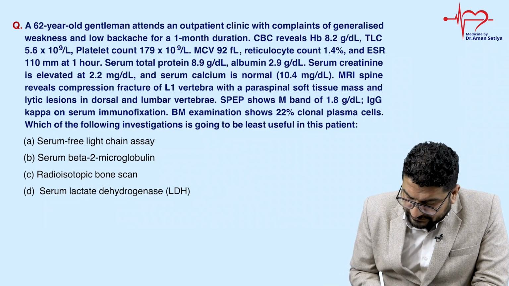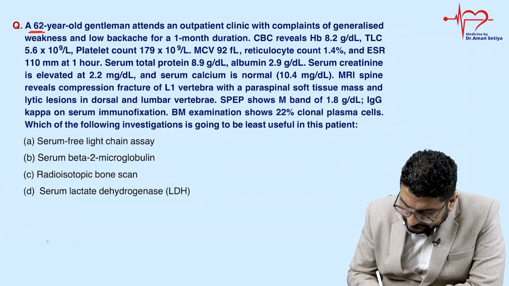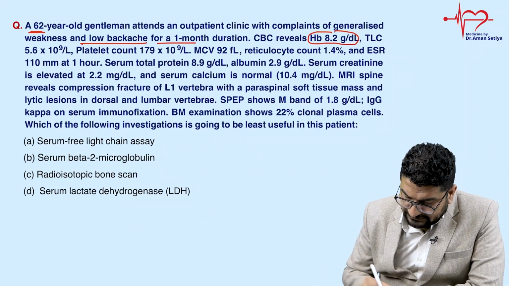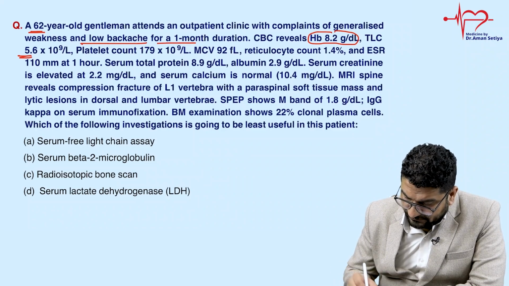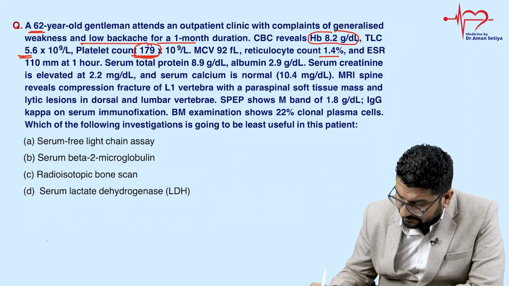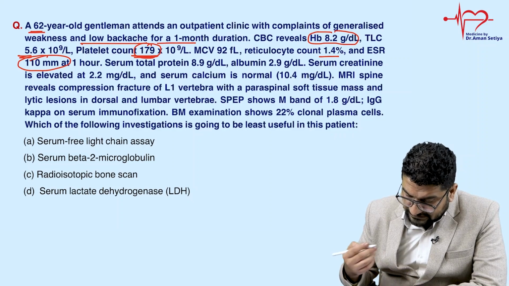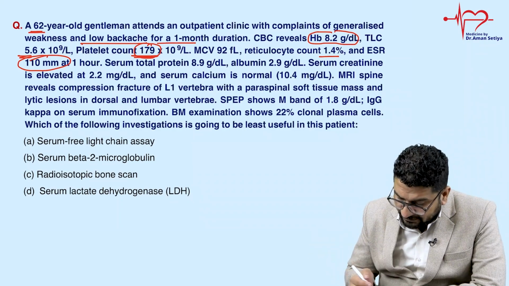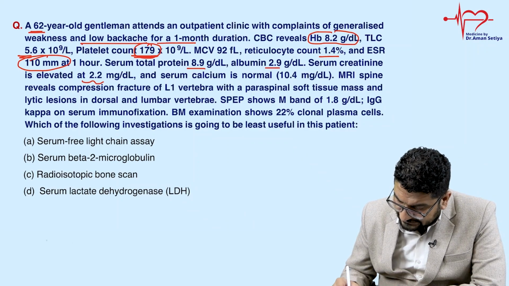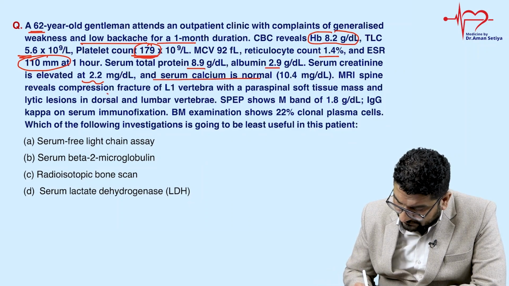A 62-year-old gentleman attended an outpatient clinic with complaint of generalized weakness and low backache for 1 month duration. CBC: hemoglobin is 8.2, TLC is 5.6, so hemoglobin is low, TLC is okay, platelet count is 179, again low. MCV is 92, reticulocyte count 1.4, ESR 110, very important. High ESR, low backache, so my brain is going towards multiple myeloma. Total protein 8.9, albumin 2.9, creatinine is 2.2, slightly increased. Calcium is normal. MRI spine reveals fracture of L1 vertebra.